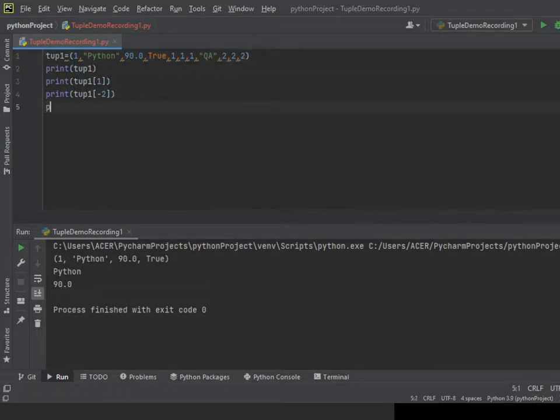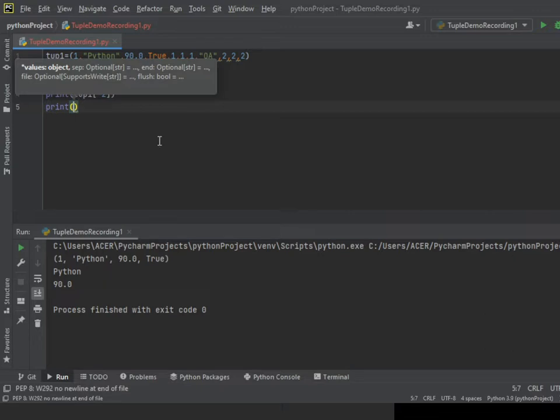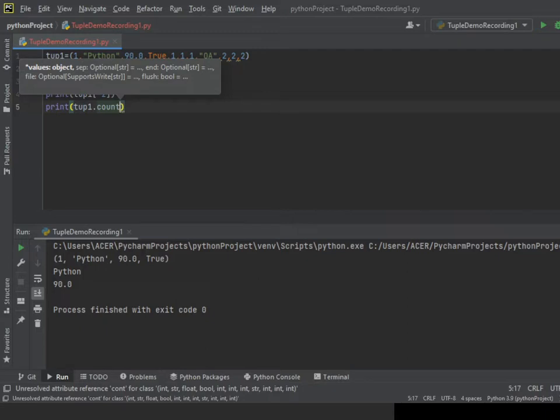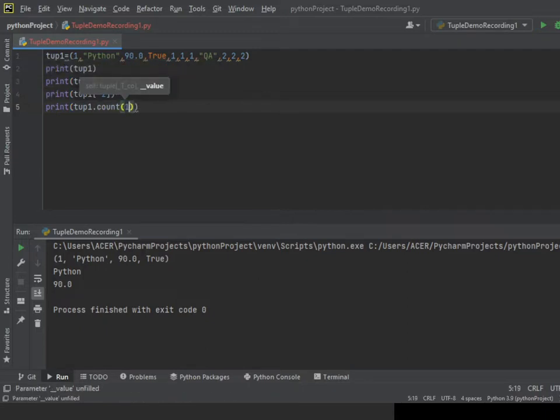Now here I'm giving print tup1 dot count and 1.